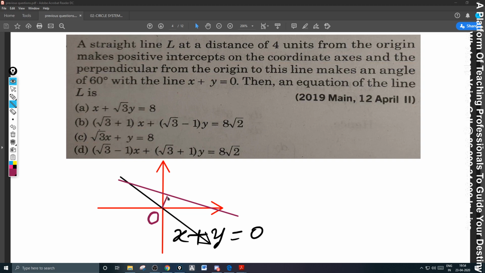If you get this type of question in your examination, definitely time will be killed, because understanding the question itself takes time.